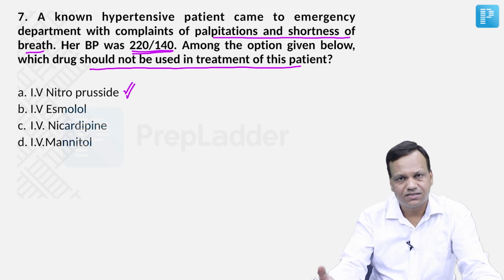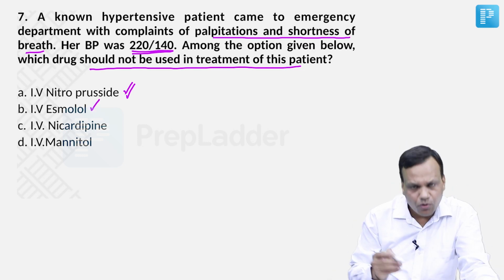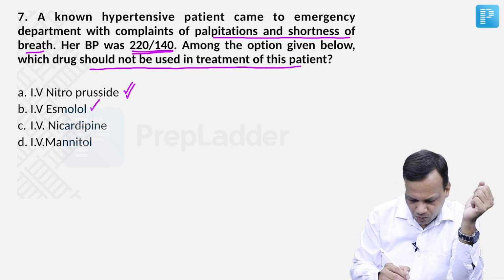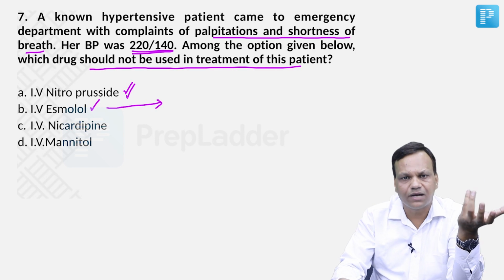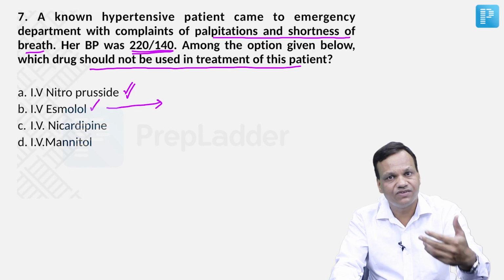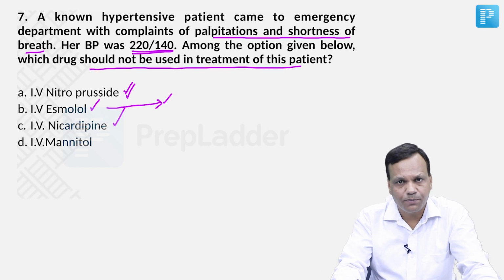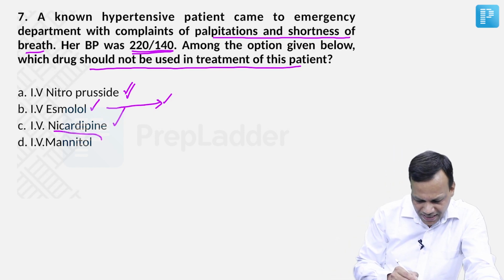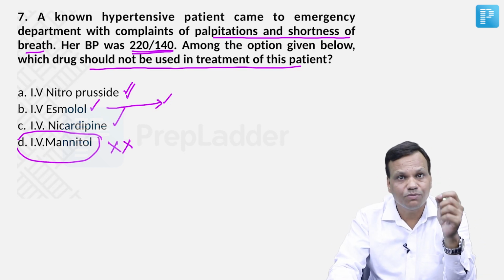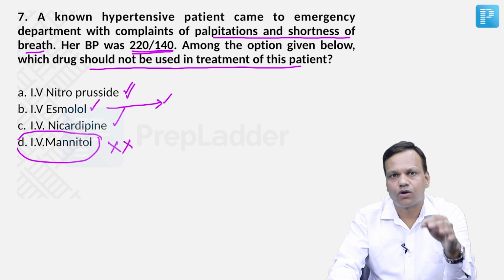Sodium nitroprusside, yes, it is a fast acting antihypertensive drug used commonly in hypertensive emergencies. IV esmolol, yes, esmolol is a short acting beta blocker and it very quickly decreases blood pressure. In particular, it is given with other drugs like nicardipine, which cause vasodilation, which can result in sudden tachycardia. So esmolol is very commonly combined with nicardipine also, right? So it can be used. Nicardipine is usually the drug of choice for hypertensive emergencies, and mannitol is the answer here. Mannitol is not used for hypertensive emergencies. It is used for cerebral edema. This person does not have edema. This person is having hypertension, so we will not use mannitol in this person.